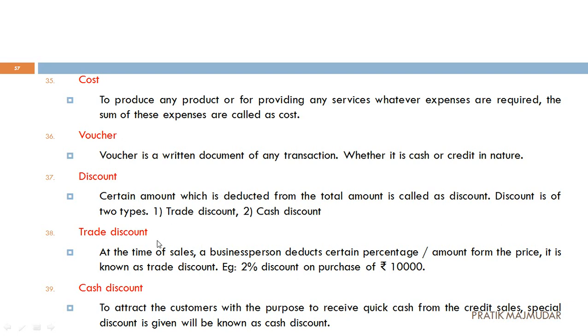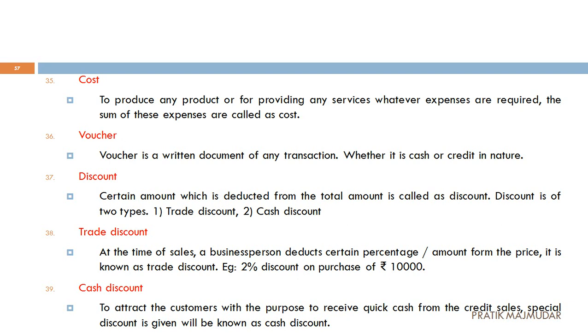Now what is trade discount? At the time of sales, a business person deducts a certain percentage. That means when we are doing our business, we go to the shop and on the spot, he will deduct some percentage of discount. He gives you a discount of 2% or 5%. This is a selling strategy. Finally, we have decided to purchase goods of rupees 10,000 and he gives us 2% discount. That means we have to pay 200 less, so we have to pay only 9,800 rupees for that particular goods.